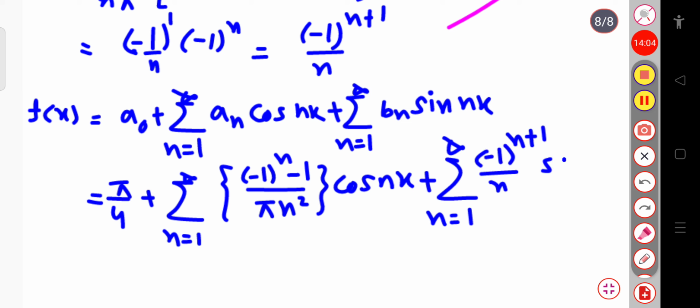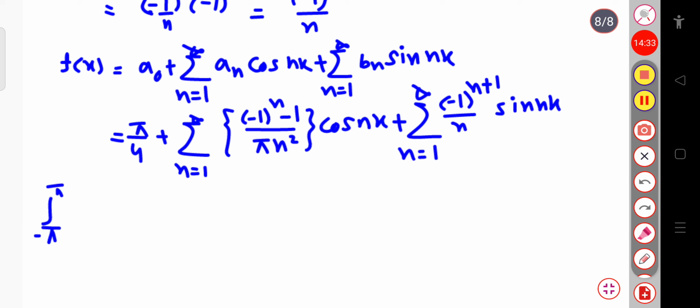If I integrate, this will be minus pi to plus pi, you have to integrate f of x dx. So this is f of x into dx, and that is equal to pi by 4 will remain as it is into the integration over dx, that will be your x over minus pi to plus pi.